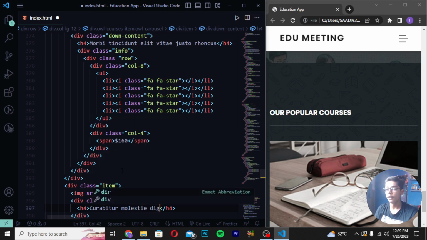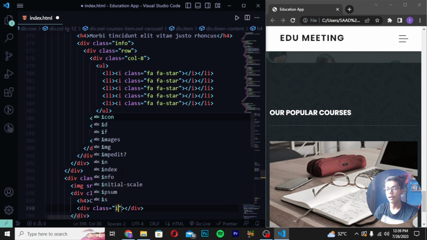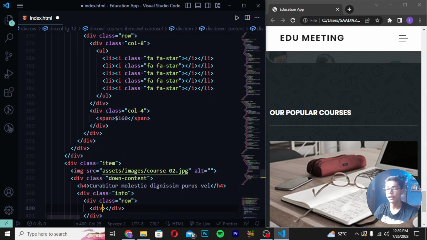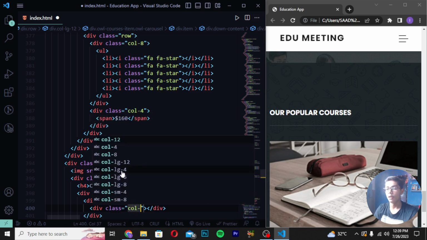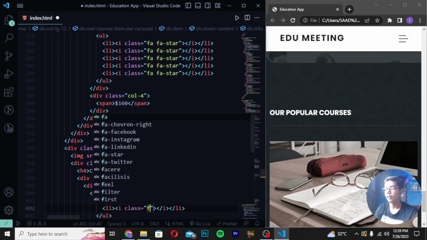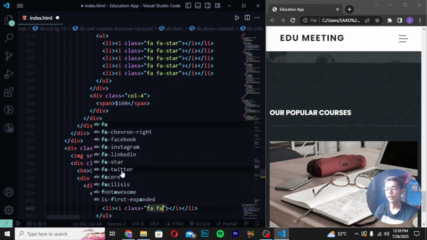And then you have to write here pick me some like this, and write here Pura's well. After writing, you have to create a div class info, write here div class row, and then you have to write div class col. Then create a ul tag, li tag, i tag class, and write here fa star like this.